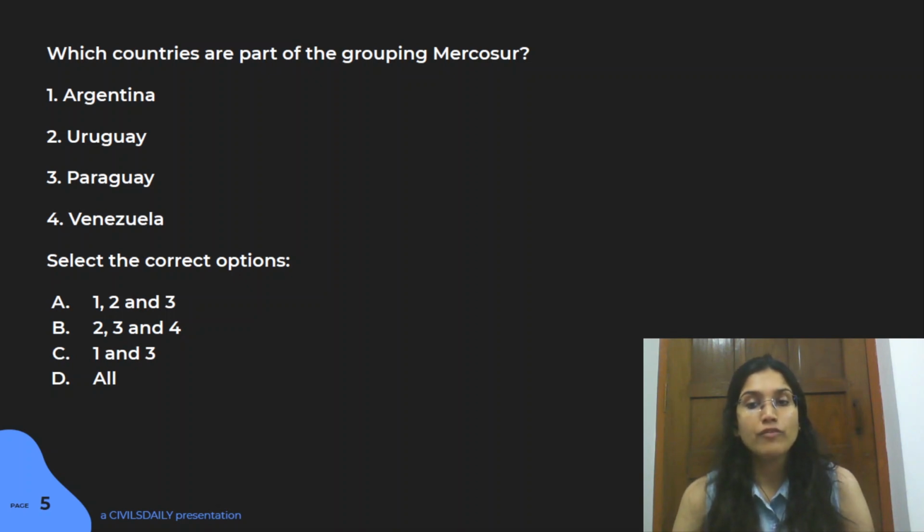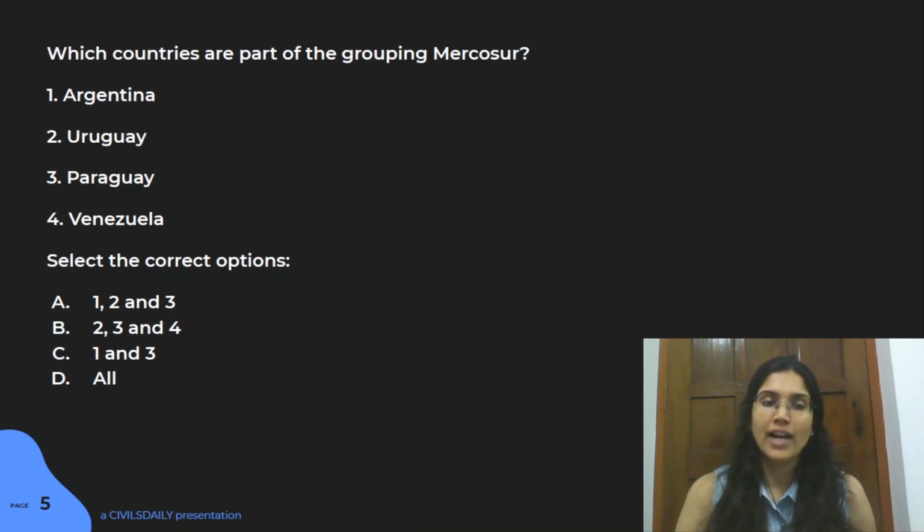Venezuela did become a full member, but it was suspended. Its membership has been suspended since 1st December 2016. That was because of the crisis that has been going on in that particular country, and it was there in news. So the answer for this particular question is A. Right now, only these 3 countries are members of Mercosur, right?